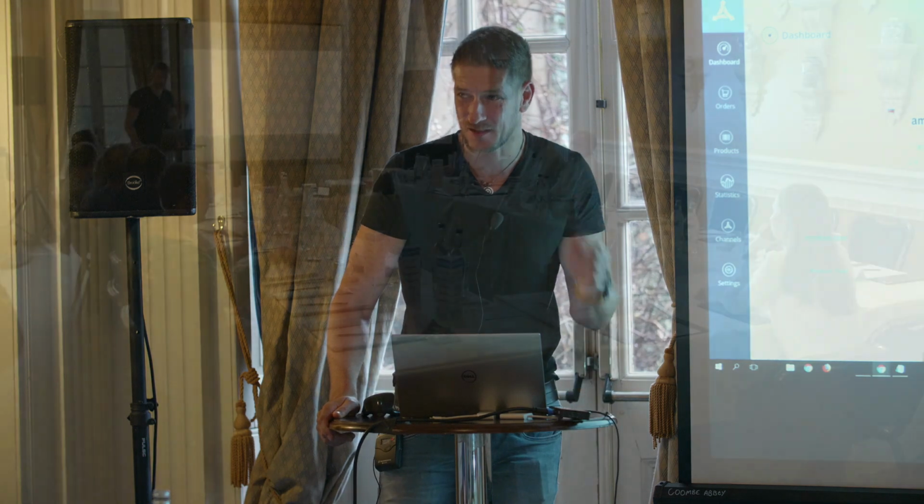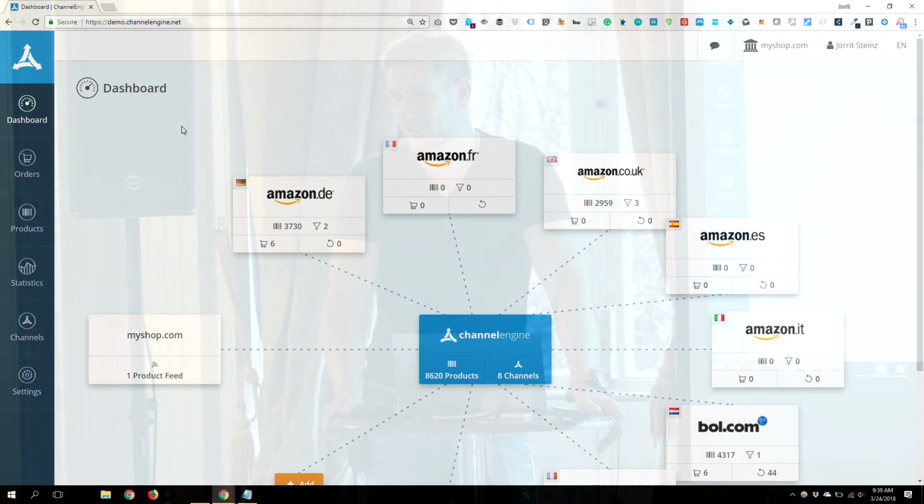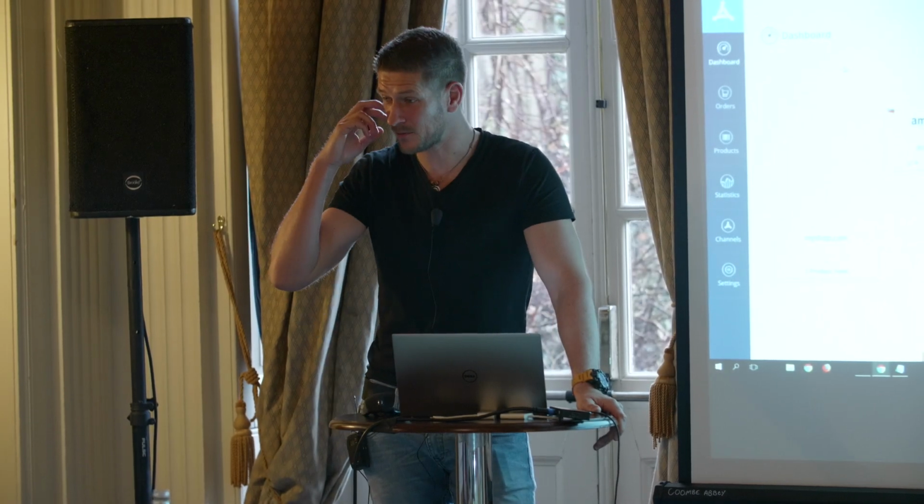So I think the fastest way would be to actually download it from Amazon and then use that file as an input. So we can test out with one of your files maybe later on to see if that works well. Upload it in Google Sheet, and Google Sheets we can connect to Channel Engine as an input. So that's probably the fastest way to actually do it. And I think all the attributes are probably in there as well.